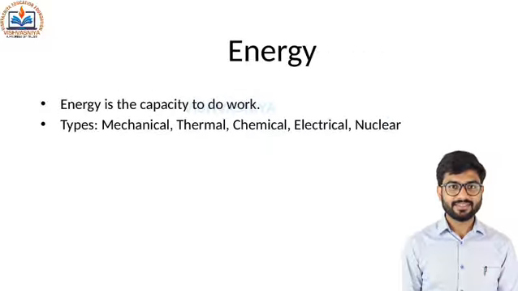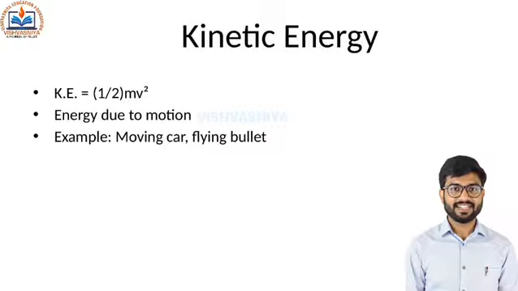What is energy? Energy is the capacity to do work. It comes in many forms: mechanical, chemical, thermal, nuclear, and so on. The SI unit of energy is joule. Let's now learn about the two types of mechanical energy.